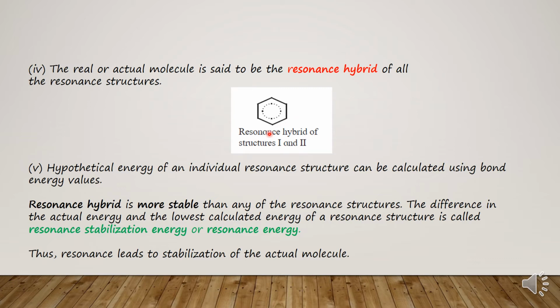Children, hypothetically, the energy of individual resonance structures can be calculated by using the bond energy values. I want to tell you one more term here, that is resonance stabilization energy, or resonance energy. It is the difference between the actual energy of a molecule and the lowest calculated energy of the resonance structures. Children, resonance leads to the stabilization of the actual molecule.